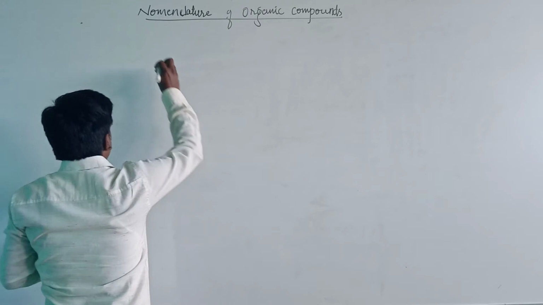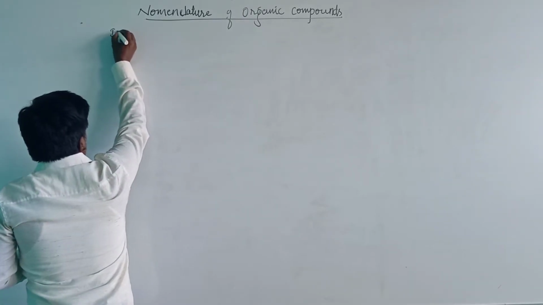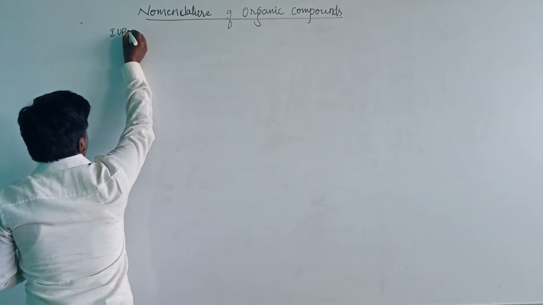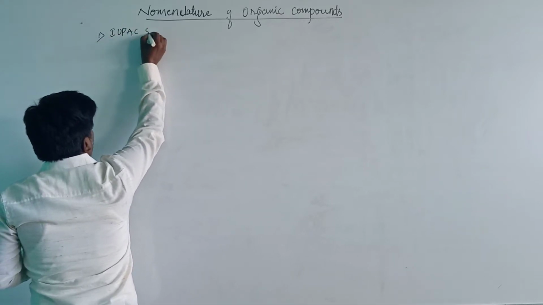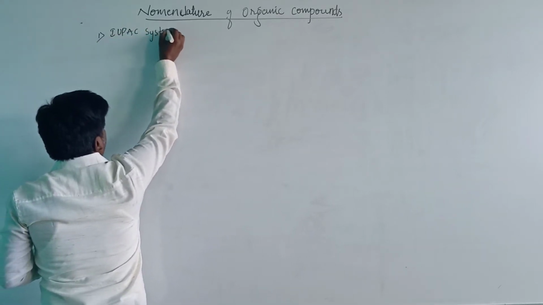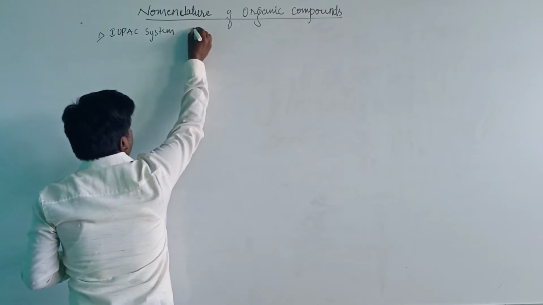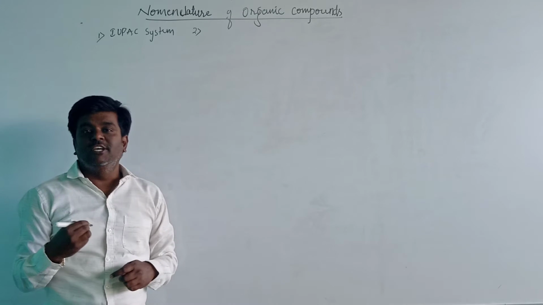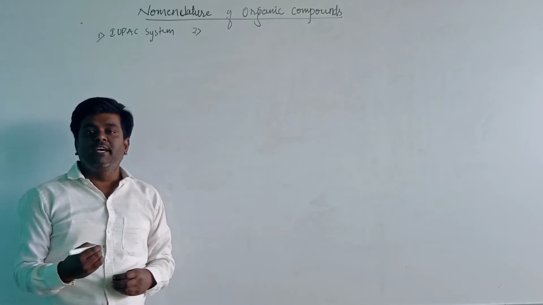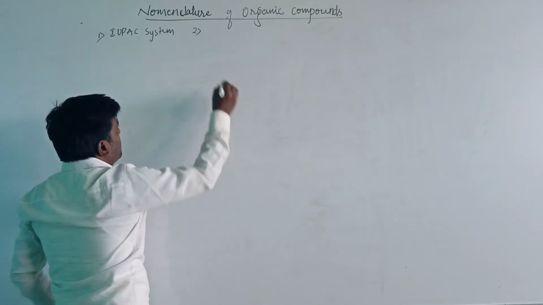One is the IUPAC system, and the second one is the trivial system or general system, or we can call it the common system.